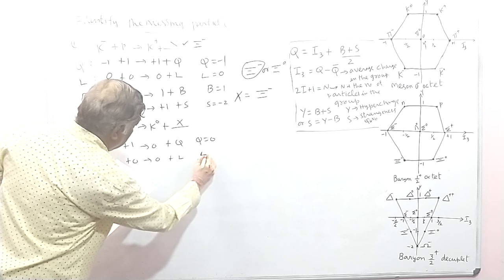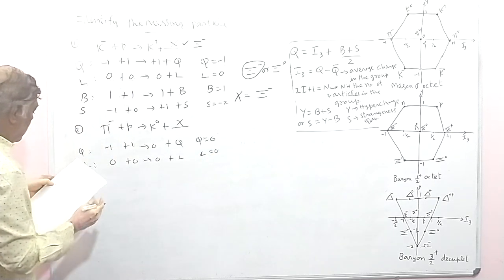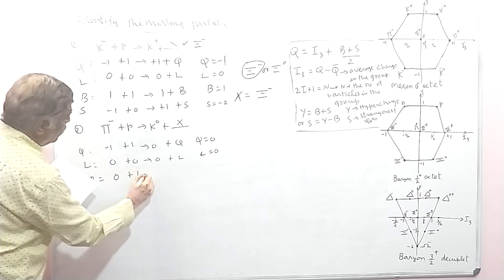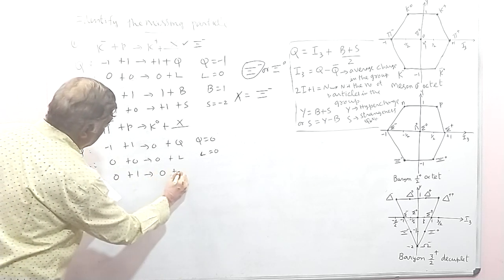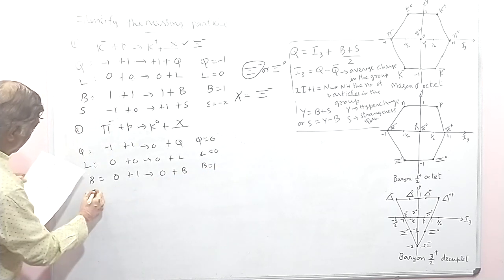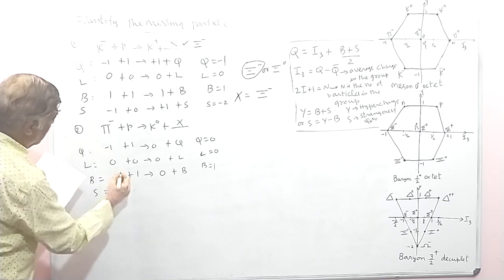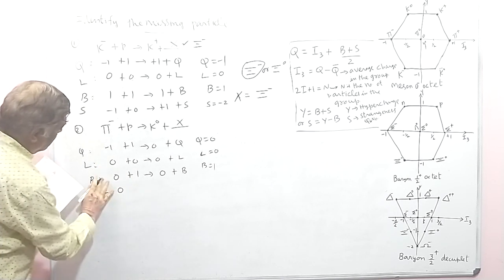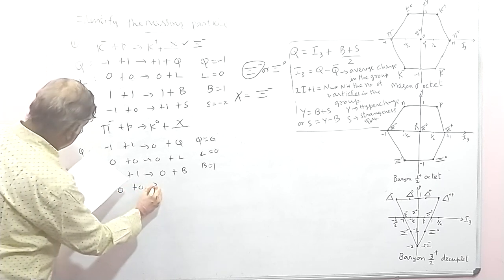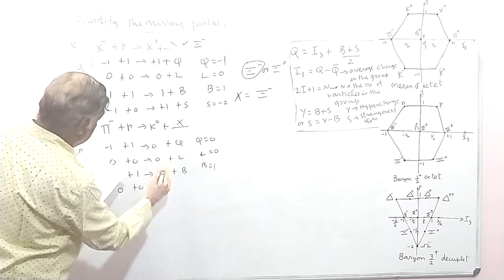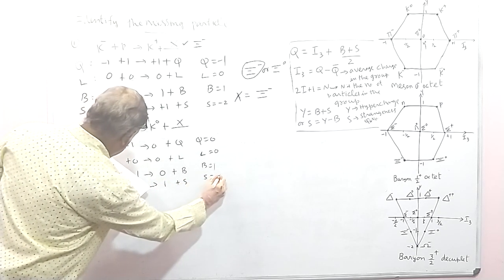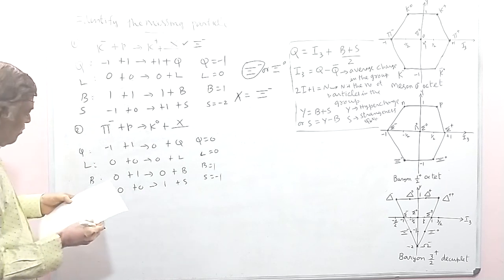So it is not a lepton. For baryon number, pi is a meson so the baryon number is 0, proton is 1, K0 is 0 plus B, so the B value must be 1. And find S, the strangeness quantum number: 0 plus 0, here K0 has strangeness number 1, and this is S. So S must be minus 1.